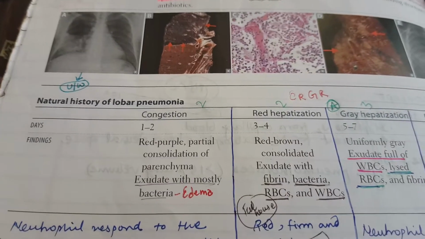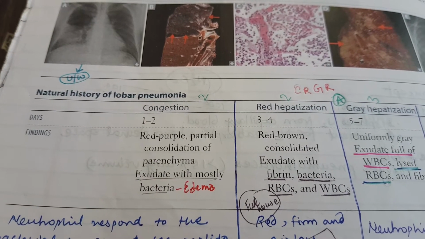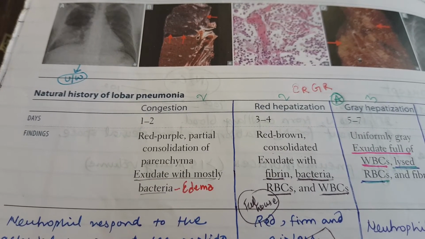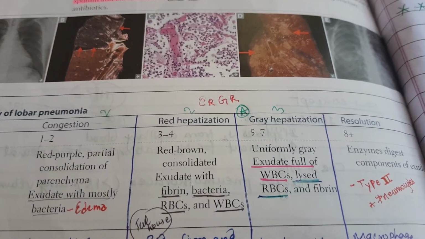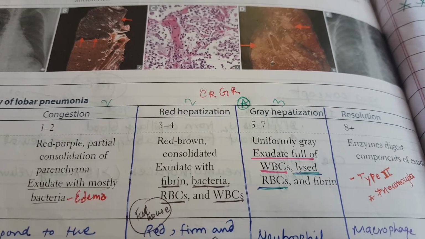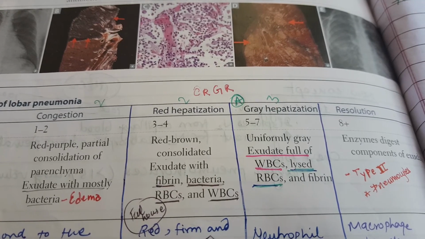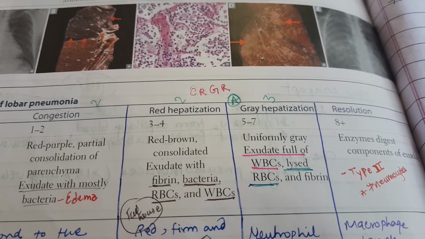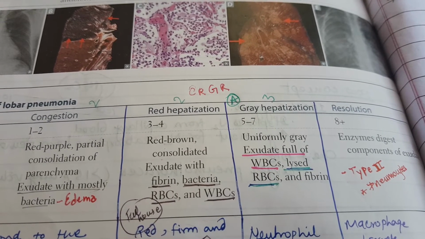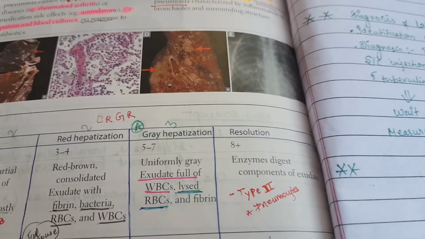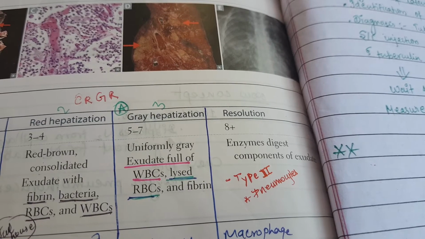In 1 to 2 days is congestion. As the name suggests, there will be congestion, as simple as that. There is red-purple partial consolidation with parenchymal exudate, mostly bacteria and edema. In red hepatization, there will be red-brown consolidated exudate with fibrin, bacteria, RBC, and WBC. So there will be a full house: fibrin, bacteria, RBC, and WBC. Once the RBC is lysed, it becomes white. Now as the RBC is lysed, in 5 to 7 days you see uniformly gray exudate full of WBC and lysed RBC.